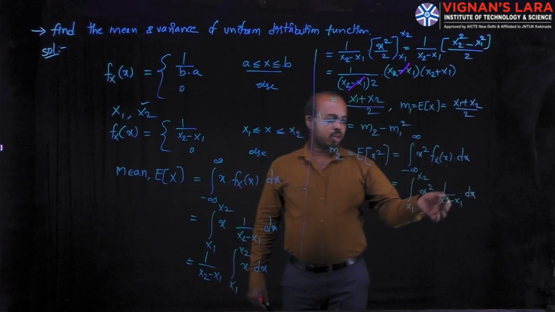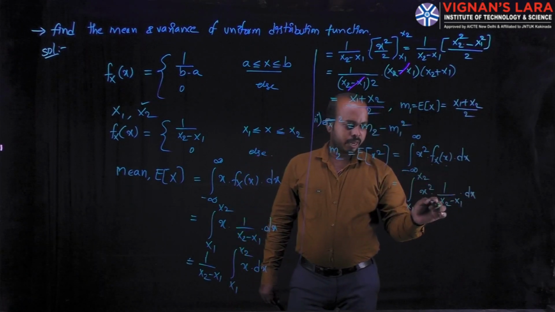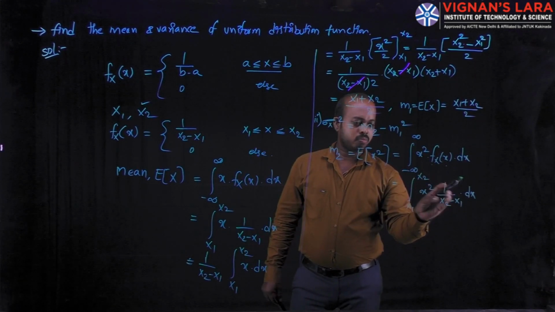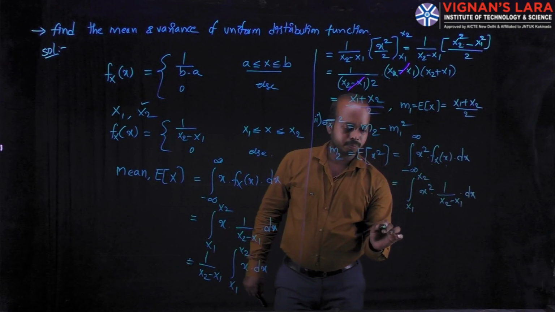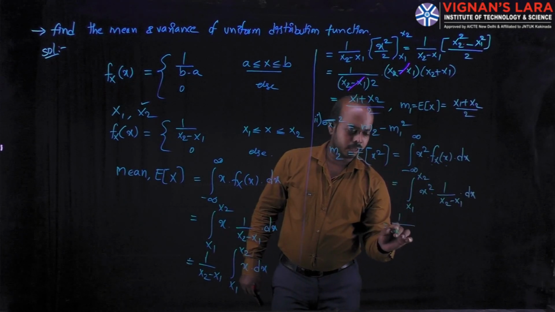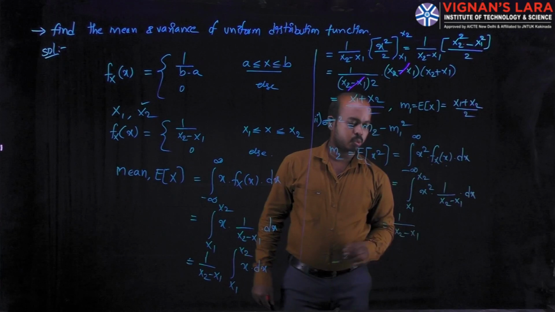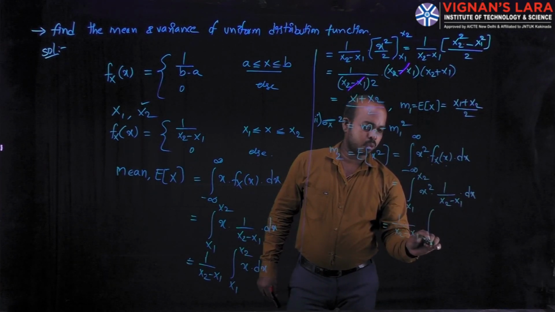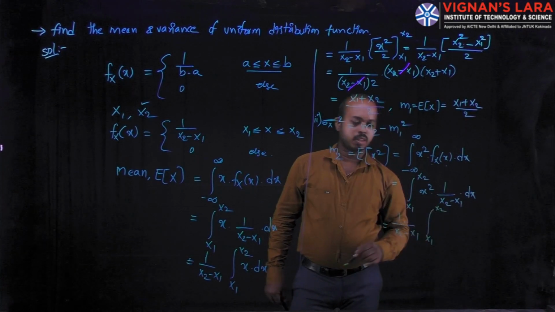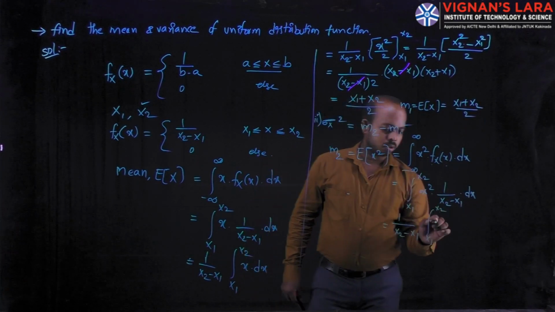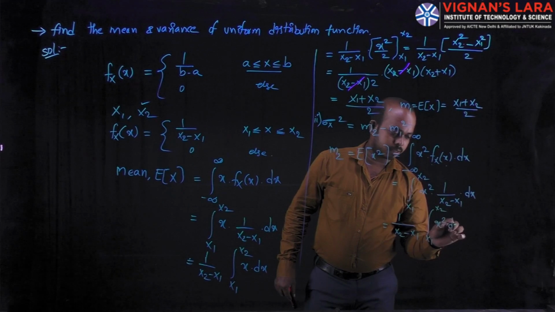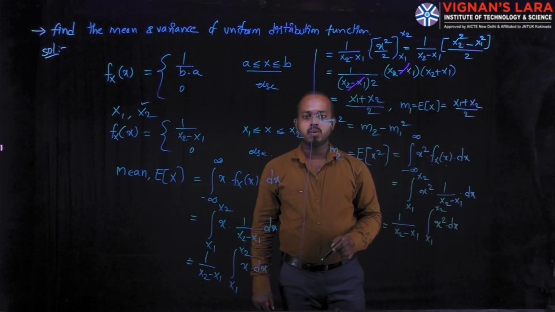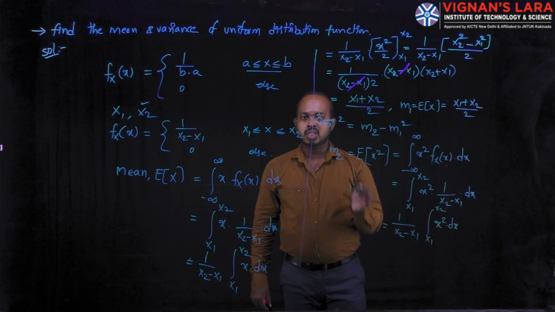In this one also the term 1 divided by x2 minus x1 is a constant. That's why you can move this term in front of the integration. The 1 divided by x2 minus x1 integral x1 to x2 of x square dx. You can apply the integration on x square and obtain x cube by 3.